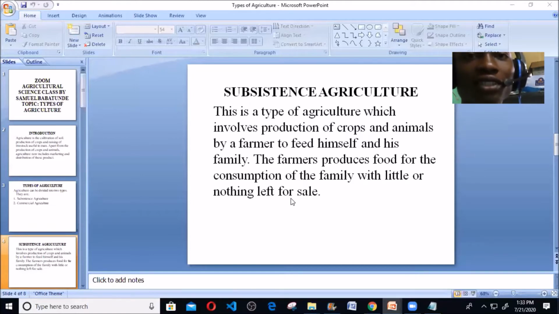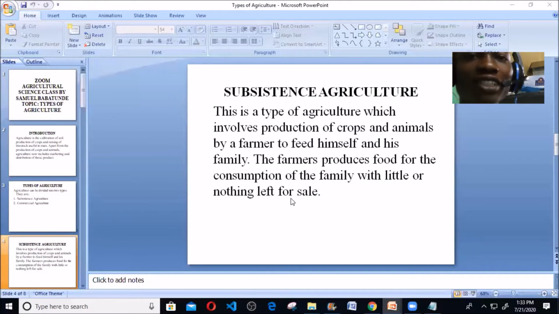For instance, you just have a small land, you plant your maize and plant other crops that your family needs to consume maybe for that year or for that month. This is a type of subsistence agriculture. Another example is the rearing of poultry that we do just for family consumption. Most of us rear birds, we rear animals for festive period.